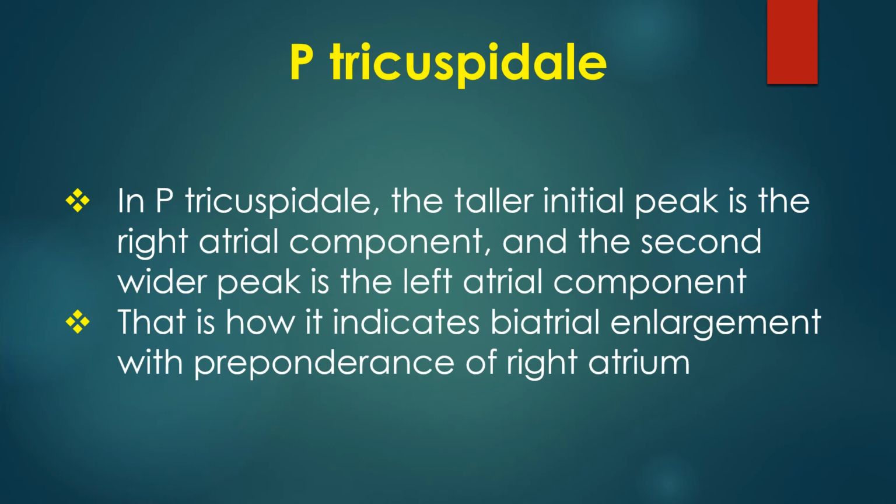In P tricuspidale, the taller initial peak is the right atrial component and the second wider peak is the left atrial component. That is how it indicates biatrial enlargement with preponderance of right atrium.